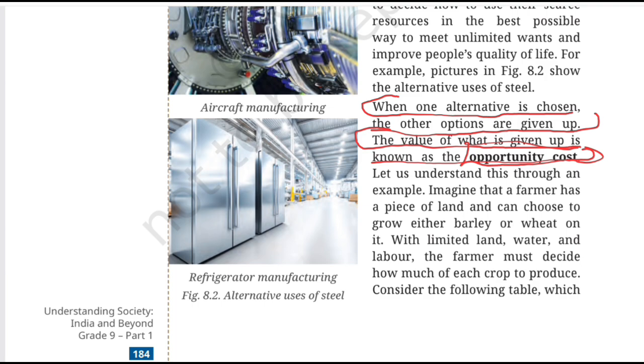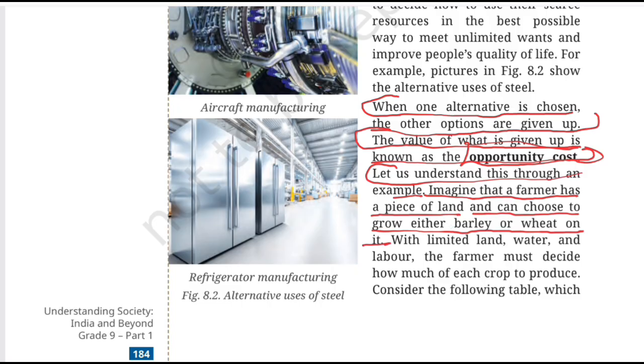And now the textbook gives us a beautiful example to understand this properly, because sometimes economics becomes much easier when we stop talking about money and start talking about a farmer's fields. So let's understand this through an example. Imagine that a farmer has a piece of land and can choose to grow either barley or wheat on it.